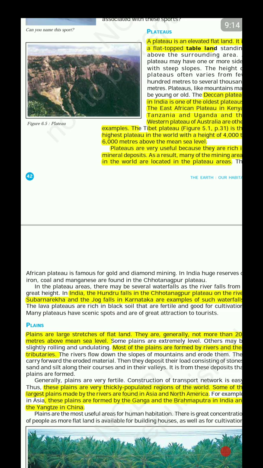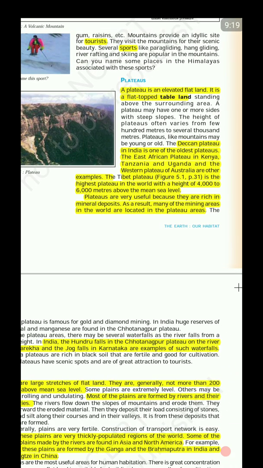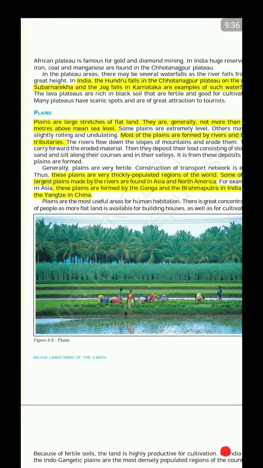Same as in the western plateau of Australia, right? By the way, the tallest plateau, the most elevated plateau in the world, is the Tibet Plateau, more than 4,000 meters, more than 4 kilometers. So that is a tabletop. All right. Next, we move to the plains.